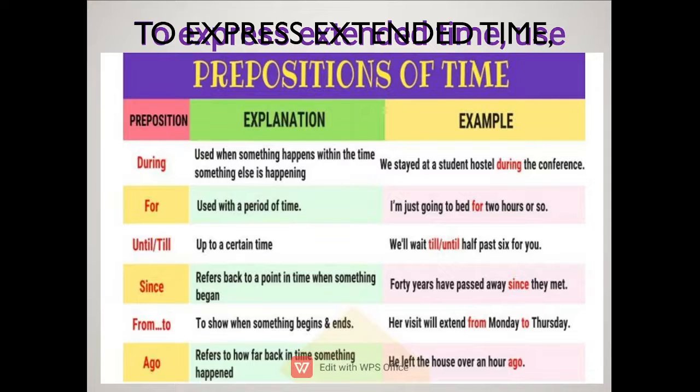For is used with a period of time like 2 hours, 3 hours. Until is used when you want to tell a time limit: we'll wait until or till 6:30 for you. Since is used when you refer back to a point when something began. From and to mean a duration that begins and ends, like from Monday to Thursday. And ago is simply how far back in time something happened, like an hour ago, 4 years ago, 2 days ago. Okay.